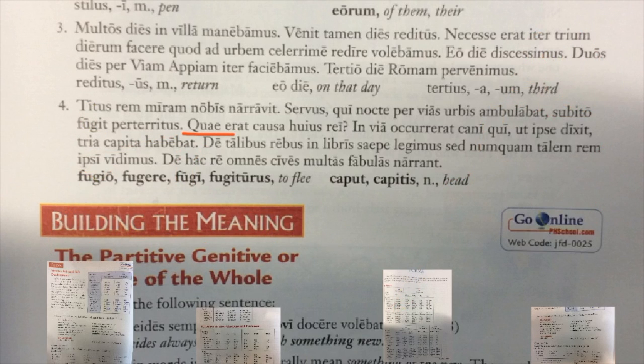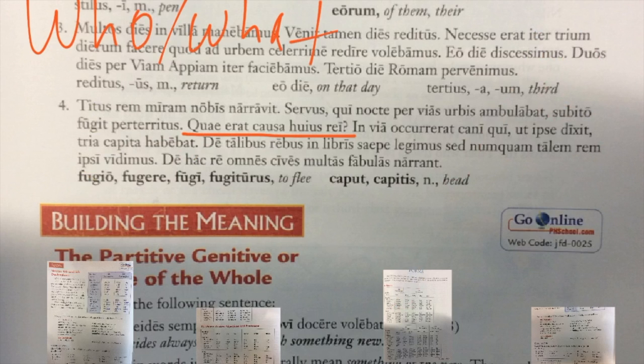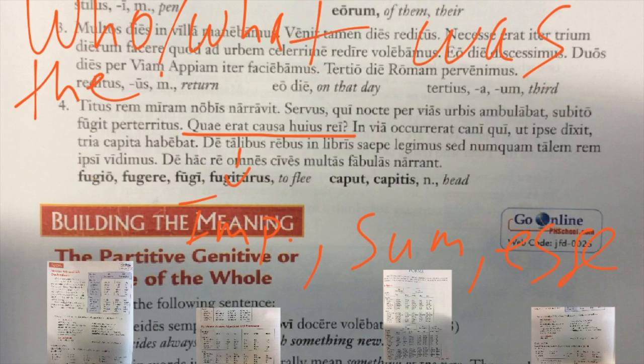Next sentence, quae erat causa huius rei. Quae is just a question word that means who. We can maybe translate it as what. Erat is a linking verb, translated as was. It's imperfect, third person singular, from sum esse, the verb to be in Latin. Who or what was the reason? Huius rei. Remember huius from a couple sentences back. Huius is a genitive singular,